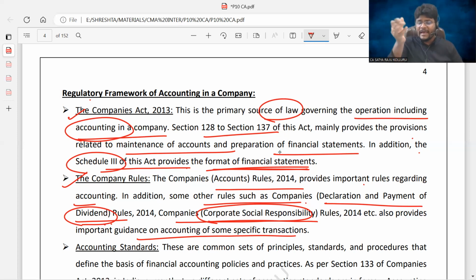Because whatever they are earning is out of the resources of society. Whatever you get from society, you again need to contribute something back in the form of certain charity activities. Such a concept is technically known as corporate social responsibility. It is the responsibility of each and every corporate citizen, each and every company, to provide certain social welfare activities to society.